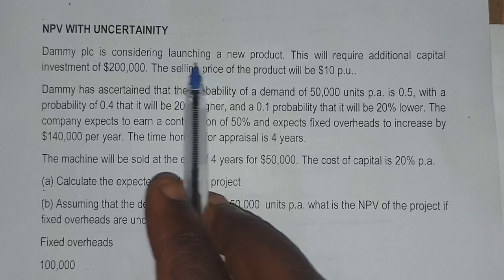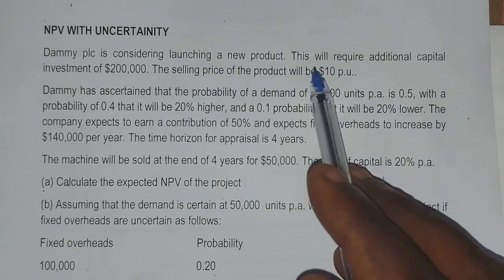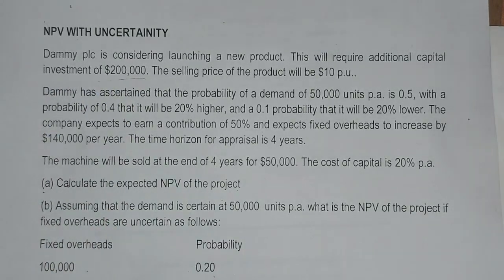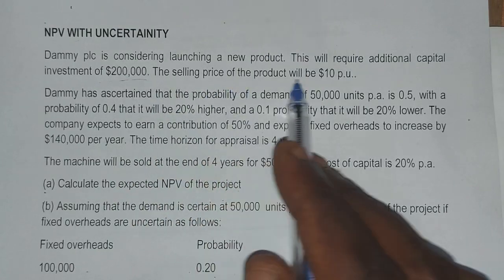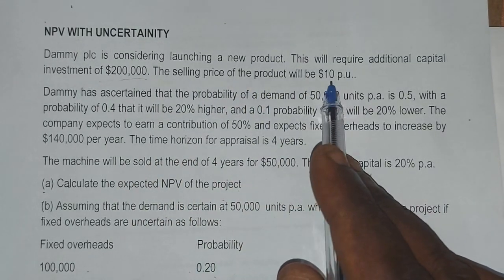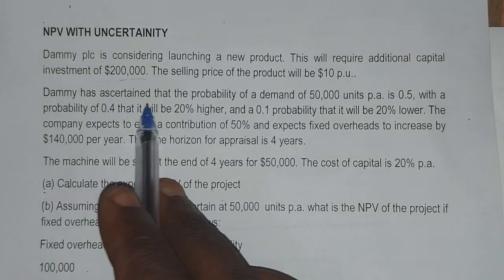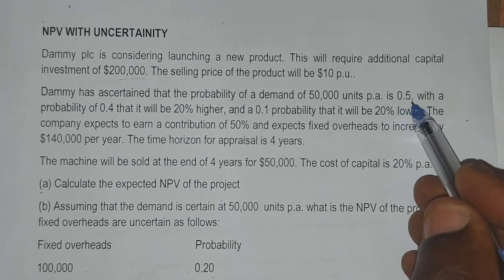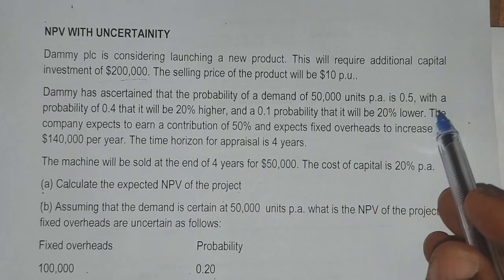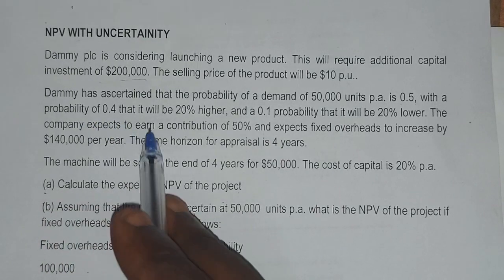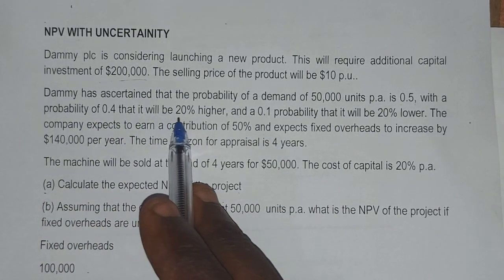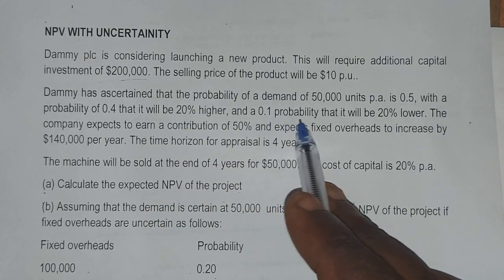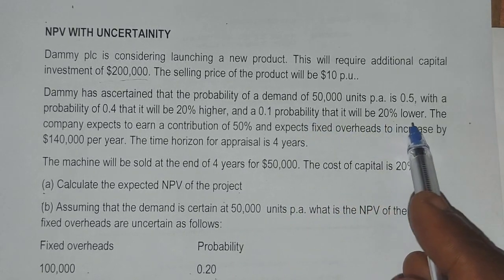Dami PLC is considering launching a new product. This will require additional capital investment of 200,000. Then the selling price will be 10 naira per unit. Dami has ascertained that the probability of a demand of 50,000 units per annum is 0.5, with a probability of 0.4 that it will be 20% higher, and a 0.1 probability that it will be 20% lower.